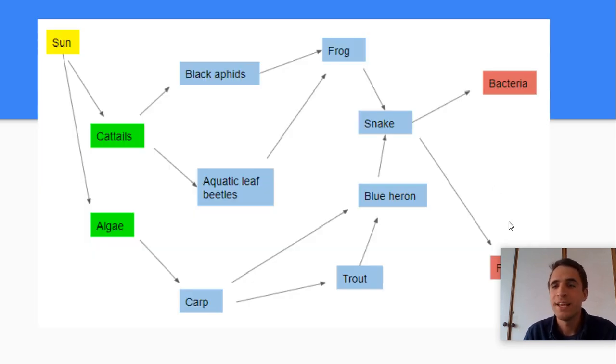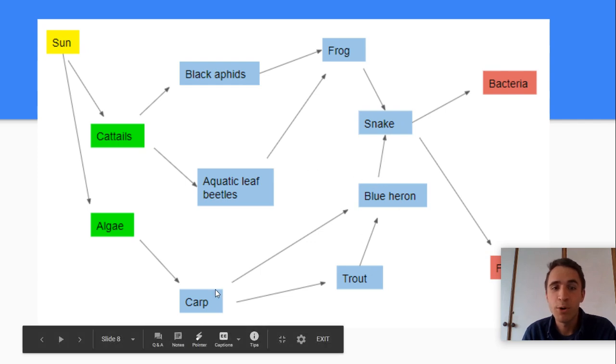In this food web, examples of competitive relationships include the black aphid and the aquatic leaf beetles, right? They're competing to eat the cattails. If the black aphid eats it all first, the aquatic leaf beetles are going to die, right? Another example could be the blue heron and the trout, right? They both eat the carp, right? So if the blue heron gets all the carp, then the trout's not going to have any food to eat, right? They're competing for those same resources.